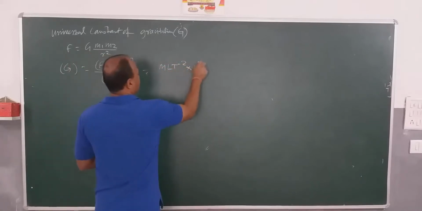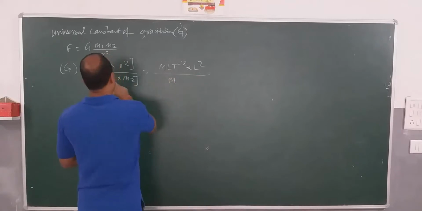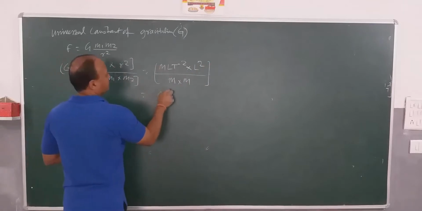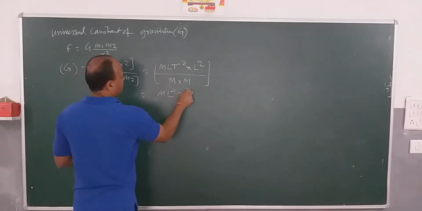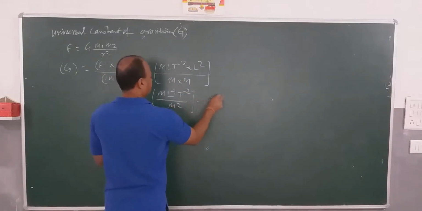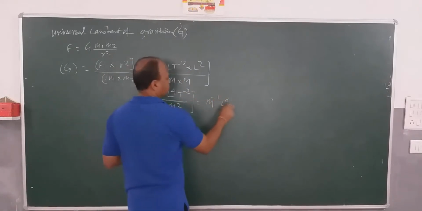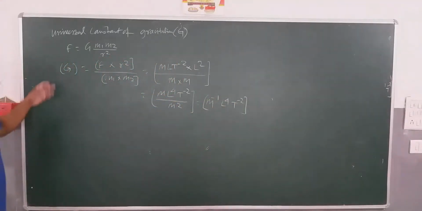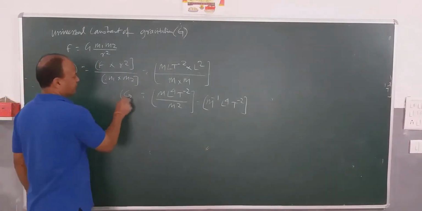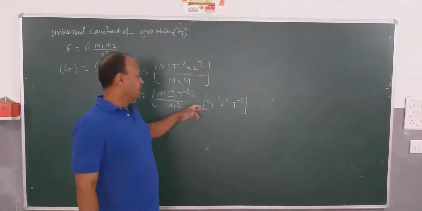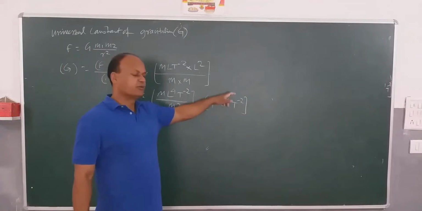R square is L square. So it will be M L to the power 3 T to the power minus 2 divided by M square. So it will be M to the power minus 1 L to the power 3 T to the power minus 2. So this is universal constant of gravitation G. Please remember, it is an important quantity. We will be using it extensively in the gravitation chapter.